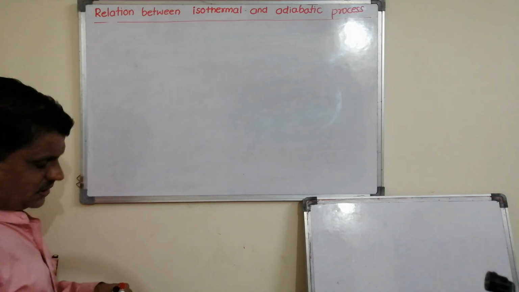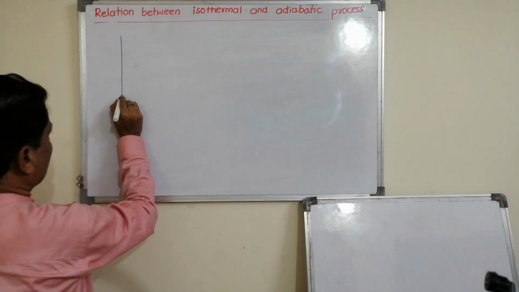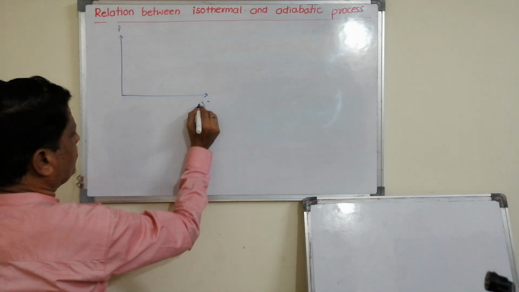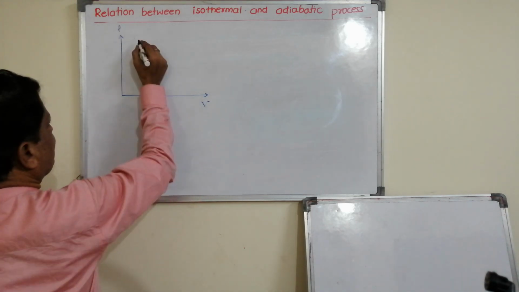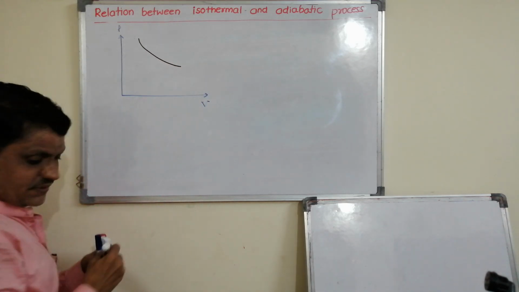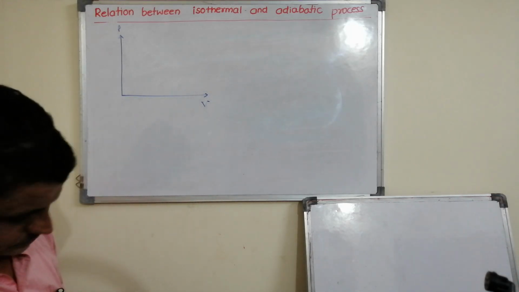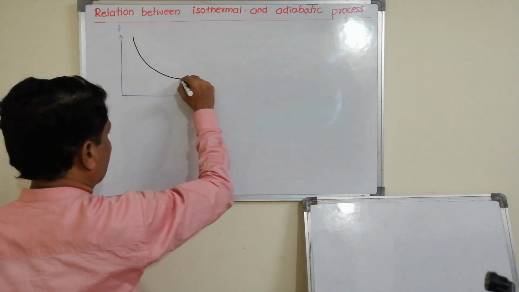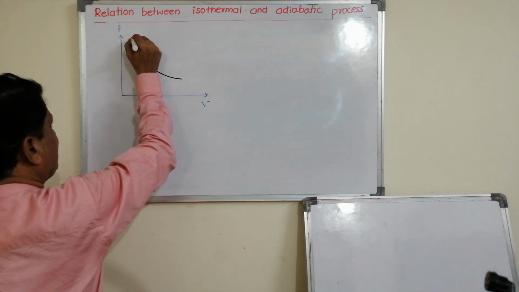So when we draw a graph of pressure versus volume, now we got two graphs. One is this, or otherwise a little bit of steepness I can do. Another I will draw a little bit more steep. The starting point remains the same.